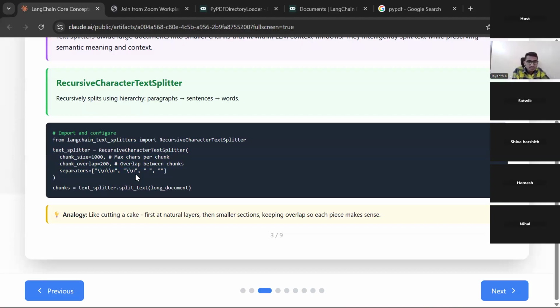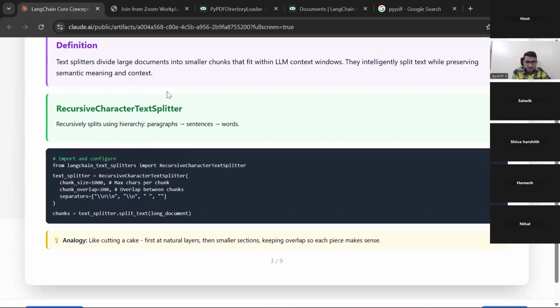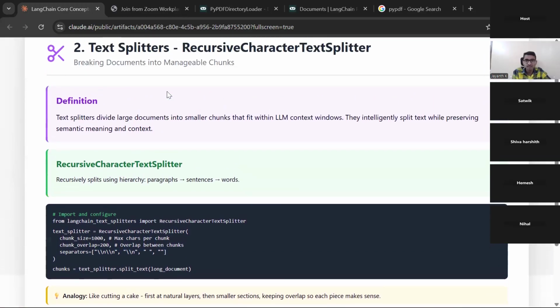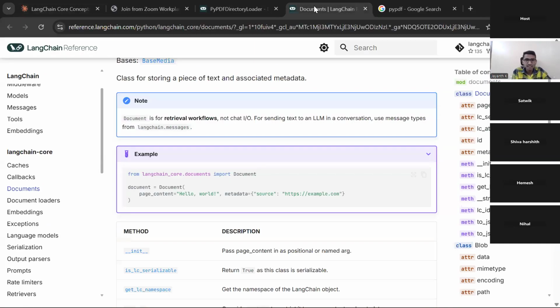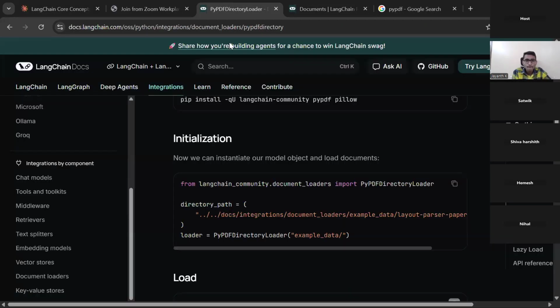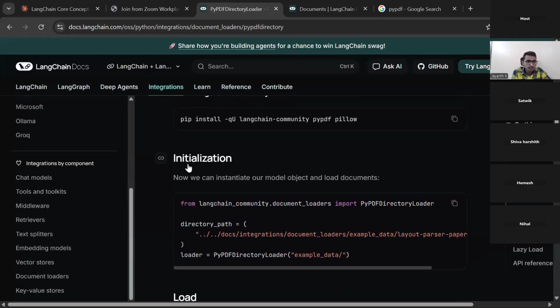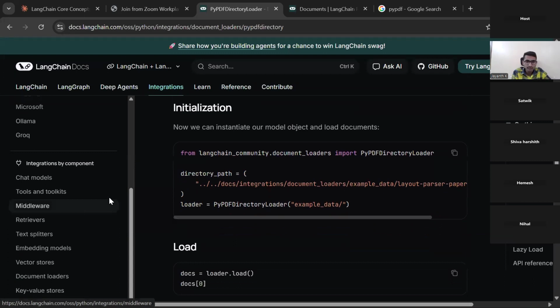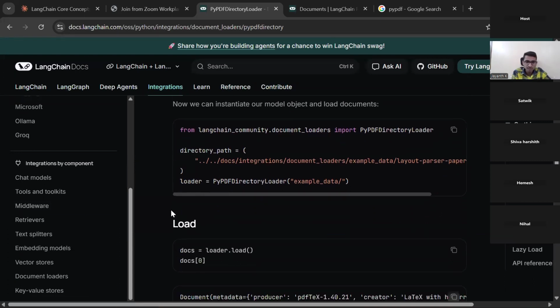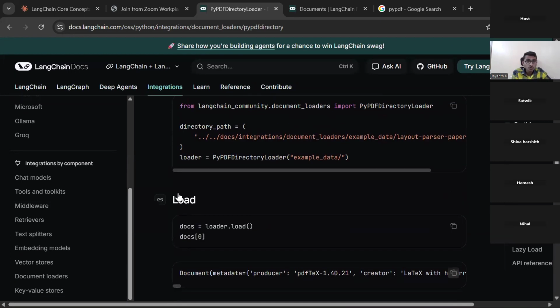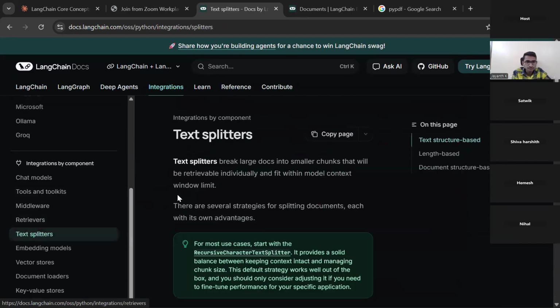Now, how is the recursive character text splitter working? Let's see. Let me go to LangChain so that we understand nicely what they have written, because from this documentation only we have to learn. If you're not able to understand, we will search something. Now we have to go to the text splitters. It is present here itself.